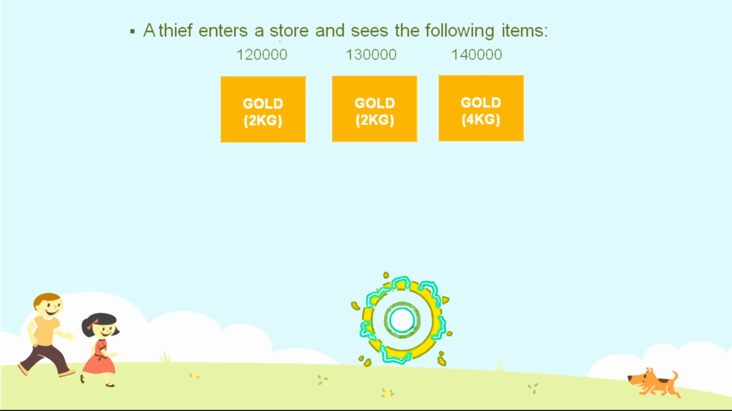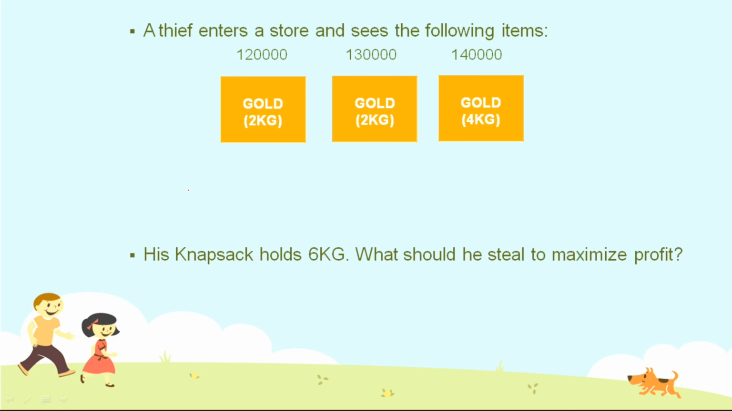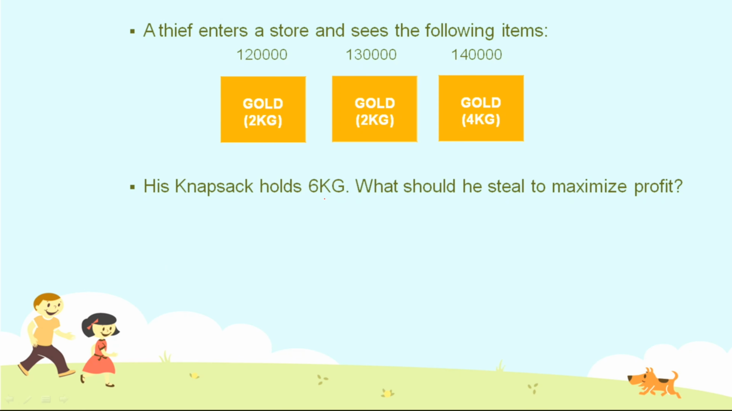Here a thief enters a store and sees the following items: gold of 2 kgs worth 1,20,000, gold of 2 kgs worth 1,30,000, and gold of 4 kgs worth 1,40,000. The thief has a knapsack which holds 6 kg of the items. How much of the items should the thief steal to get the maximum profit? Let us calculate how the thief can maximize his profit.